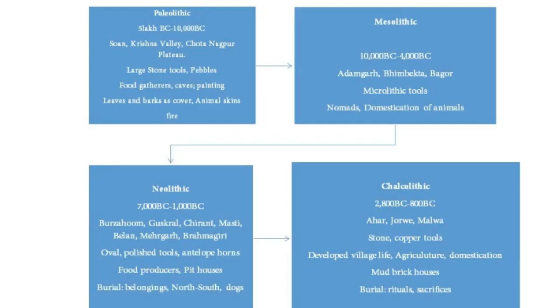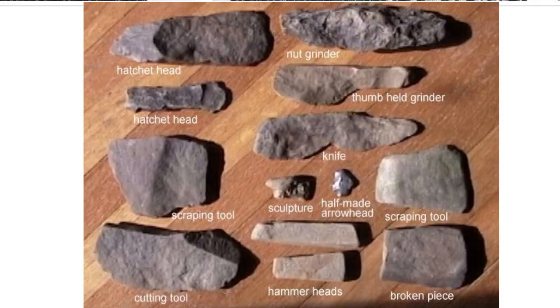So these are the basic time periods of ancient Indian history: Paleolithic, Mesolithic, Neolithic and Chalcolithic. Here we can see that we are prefixing the word lithic to all the categories. So what is the meaning of lithic? Lithic means stone. The reason we use stone as a marker for history is that stone was the first weapon and the first tool used by all of mankind. So Paleolithic means, paleo as the word suggests, old.